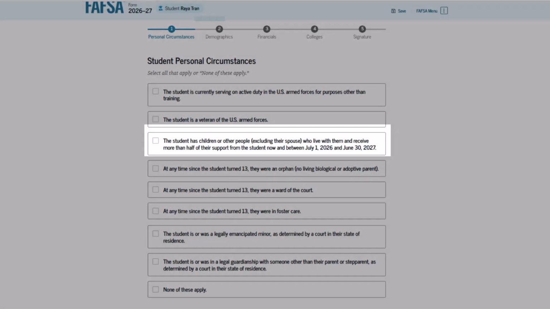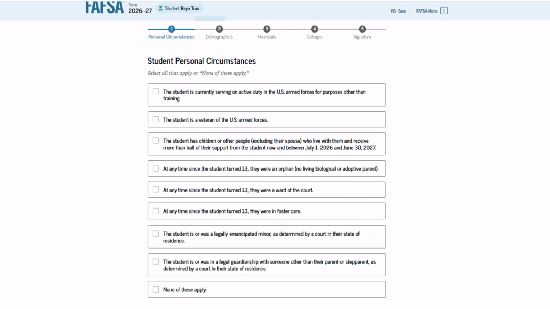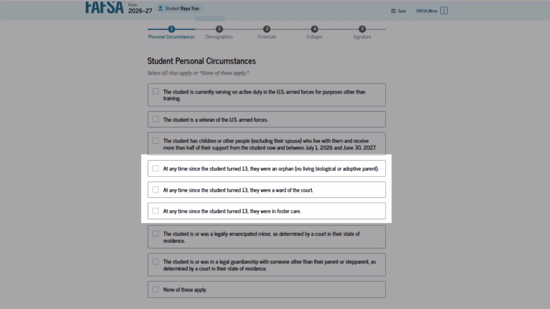The next question asks if you have children or other dependents who live with you and receive most of their financial support from you. Only check this box if you yourself will provide the majority of financial support for a child or dependent living with you now and in the upcoming school year. The next couple of statements all ask about your circumstances since turning 13. Let's go through them one by one.